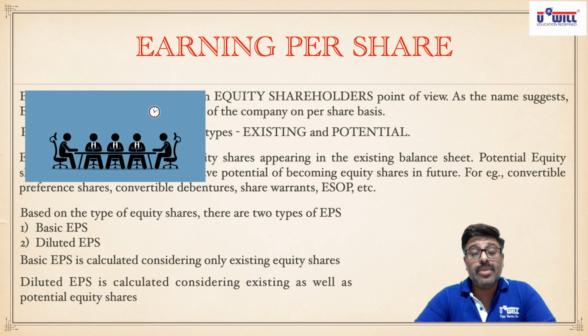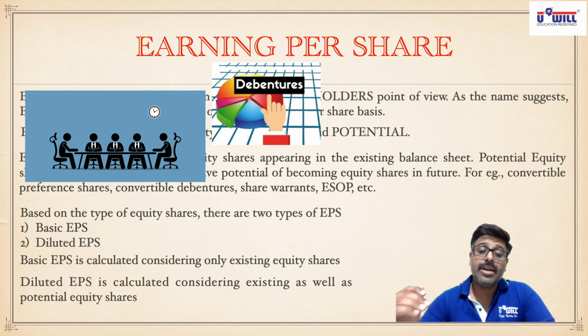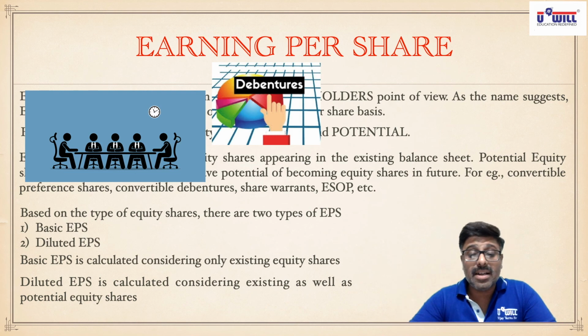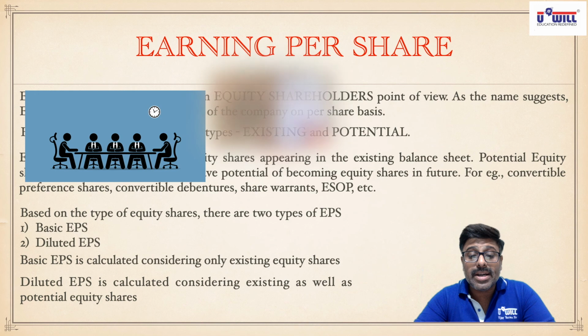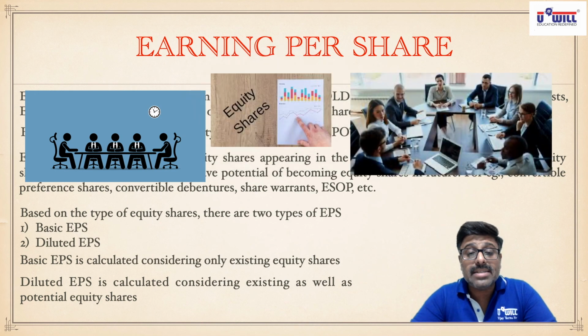Now potential equity shares means convertible debentures, preference shares, share warrants, ESOP which will become equity shares in future. Let us say we have convertible debentures in the company, and they will get converted into equity shares in future. So let us say after 3, 4, 5 years when they get converted into equity shares, what will happen? Can I say the number of equity shareholders will increase?